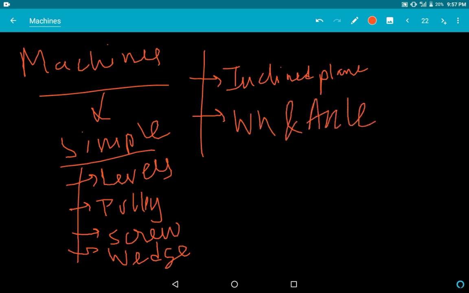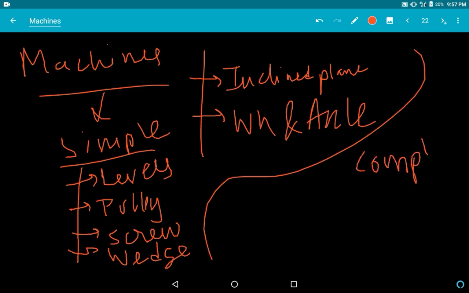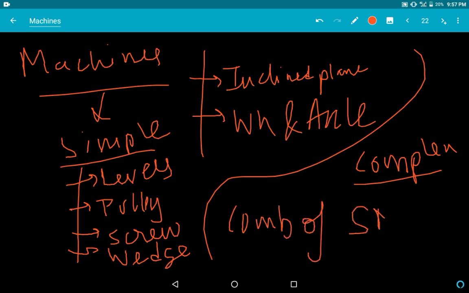Now let's talk about what complex machines are. A complex machine is a combination of simple machines. Like if you have a machine that has an inclined plane and also a pulley, that's a complex machine. Understand? Okay, so I'll end it here.